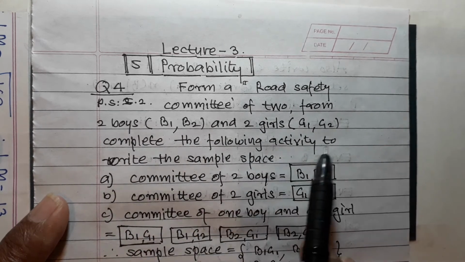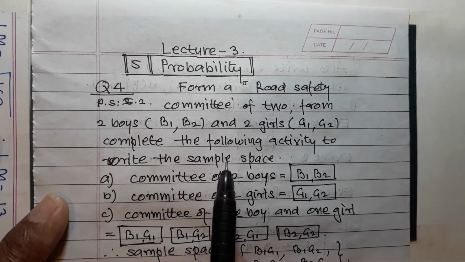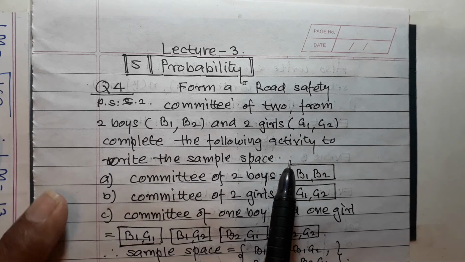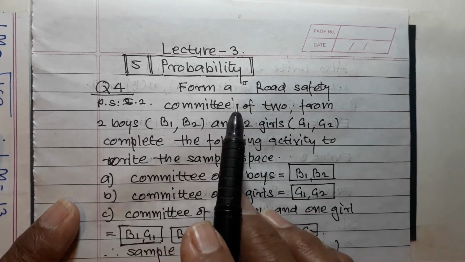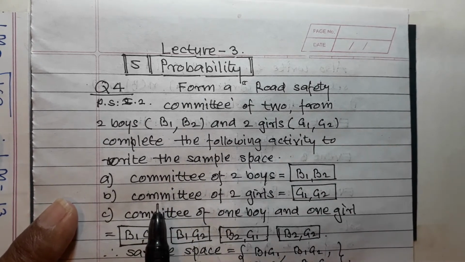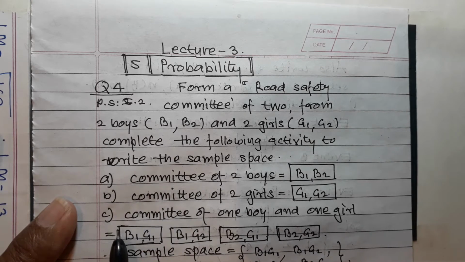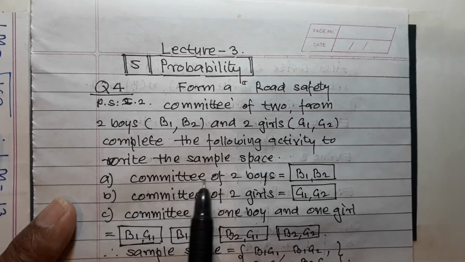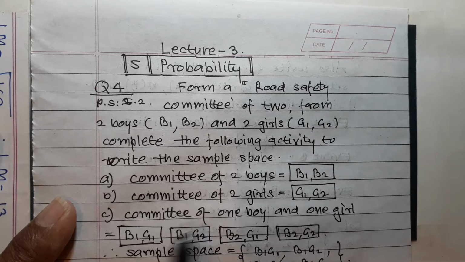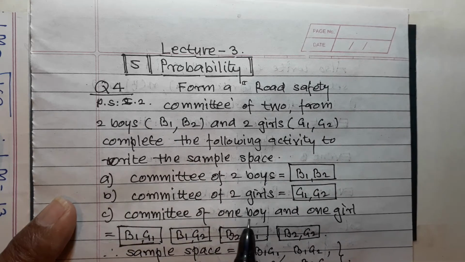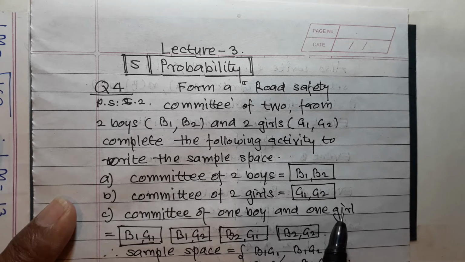Complete the following activity to write the sample space. Form a road safety committee. The conditions given are: a committee of 2 boys, a committee of 2 girls, and a committee of 1 boy and 1 girl.